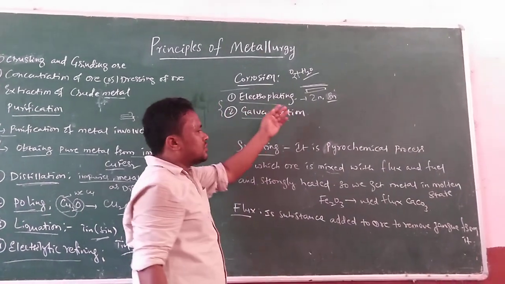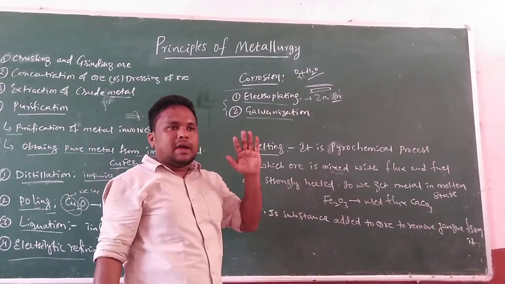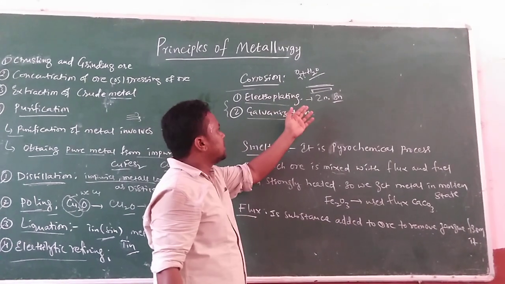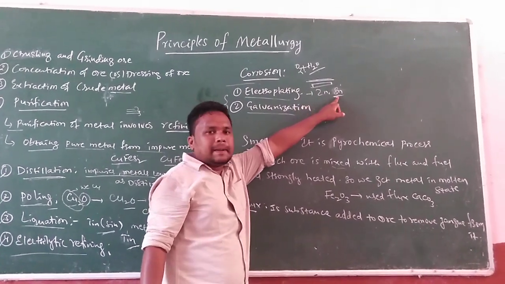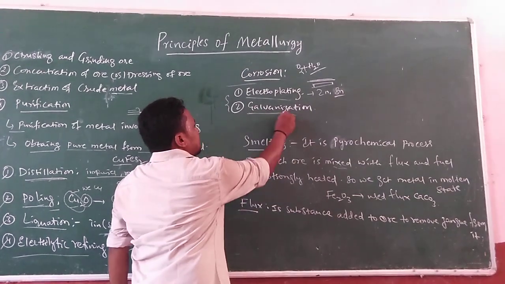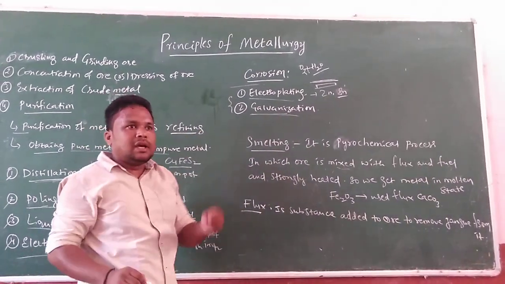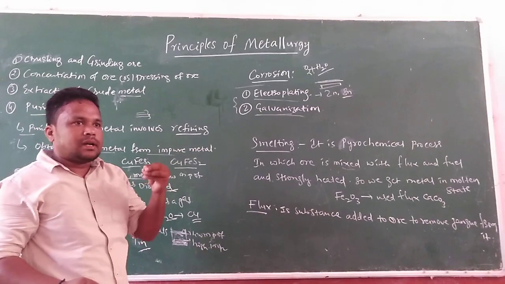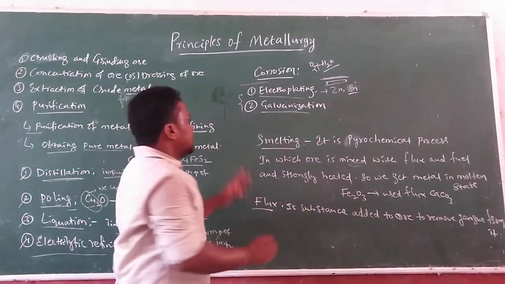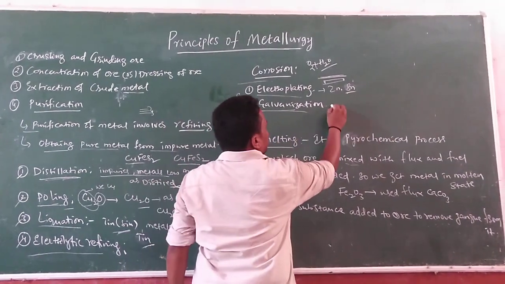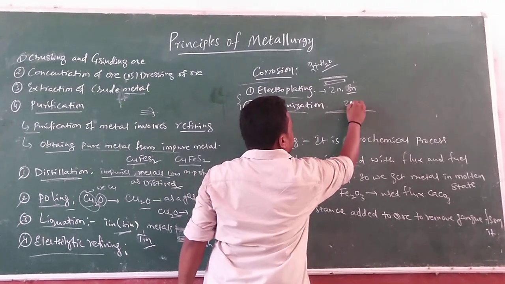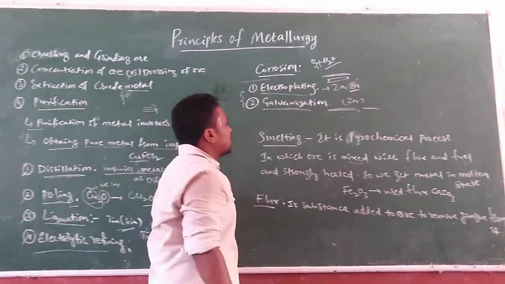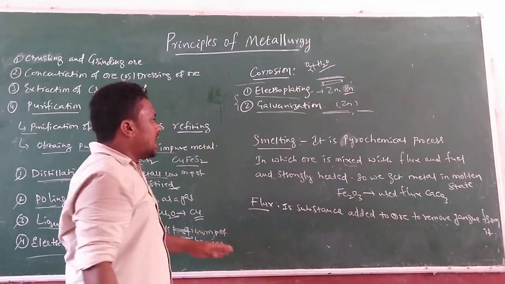Next, galvanization is also a preventing method for corrosion. In galvanization, we cover the surface of the iron or steel with a zinc coating.